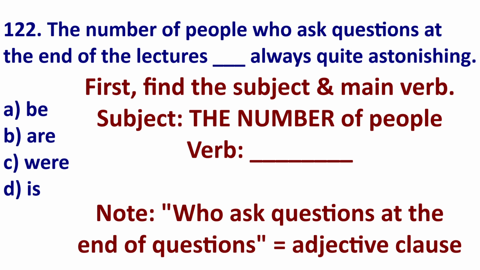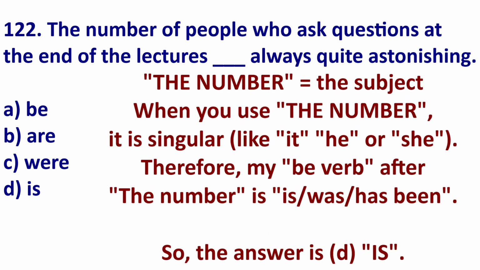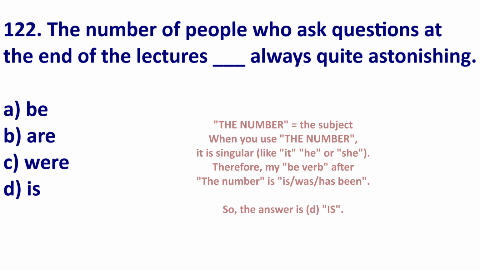Of people who ask questions at the end of the lectures is an adjective clause. It is describing the number. So, when you use the number, it is singular. It is like it. So, if I said, it is, it was. Well, subject-verb agreement tells us is, the number is. So D is the answer.